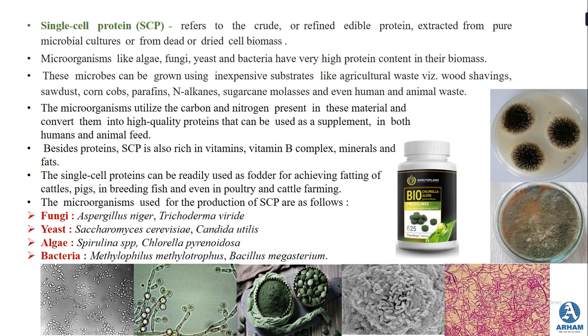Now let us come to the next topic of this chapter, that is single cell protein, abbreviated as SCP. Now students, the world would need to produce about 1250 million tons of meat and dairy products per year to meet the global demand for animal derived protein at current consumption level. However, growing demand for proteins will not meet the sustainable supply of protein and dairy products.